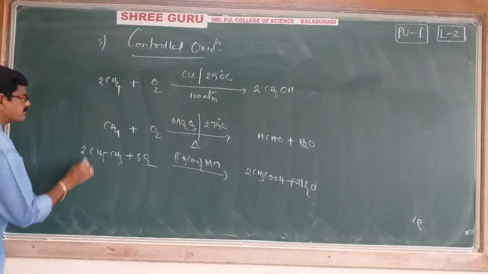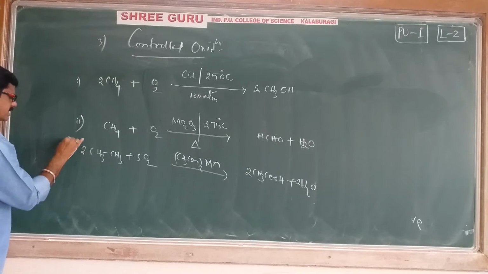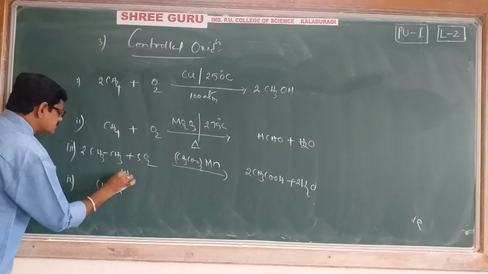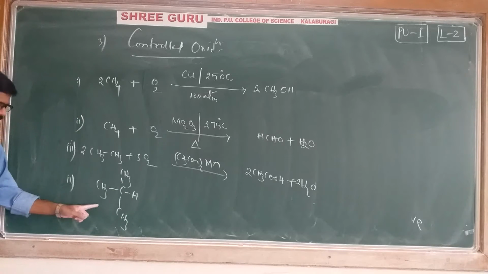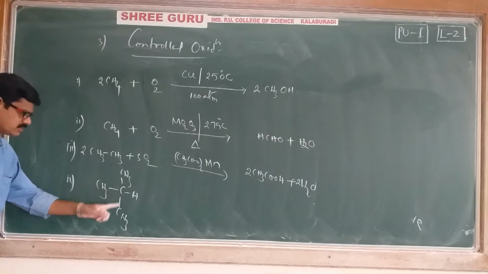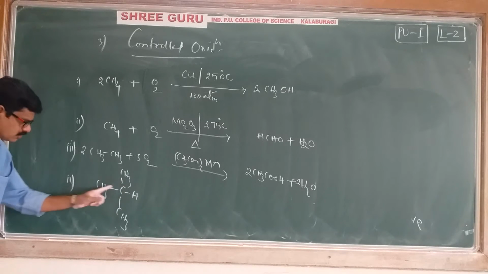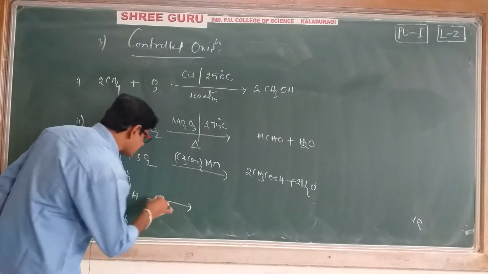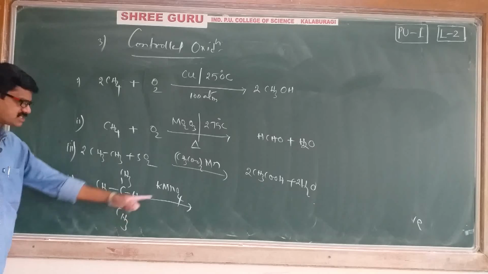Next, one more example: it is example 1, example 2, example 3, and the 4th example is like this, CH3, CH3, CH3, H. Its name: 1, 2, 3 is the parent chain, 2-methyl propane. 2-methyl propane undergoes oxidation in the presence of a strong oxidizing agent, KMnO4, potassium permanganate.